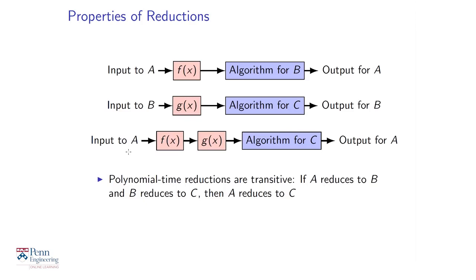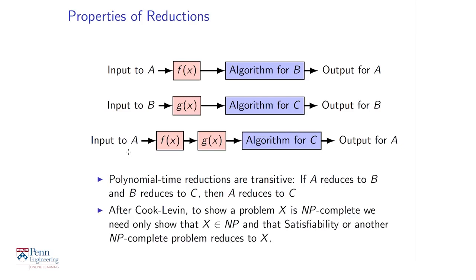So this picture says it all. You can chain reductions together and get a reduction from the first problem to the third problem if you have three problems. Bear in mind the reductions are transitive, and now let's see what we can do. So once Cook and Levin showed that satisfiability is NP complete, what does that mean? They showed that satisfiability is in NP, and every problem in NP reduces in polynomial time to satisfiability.